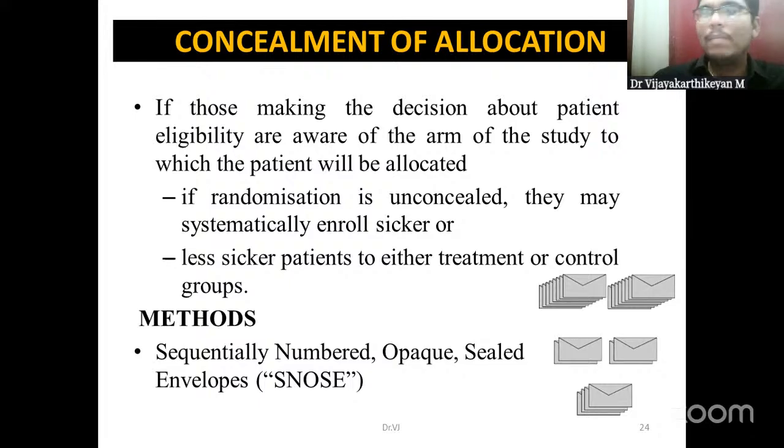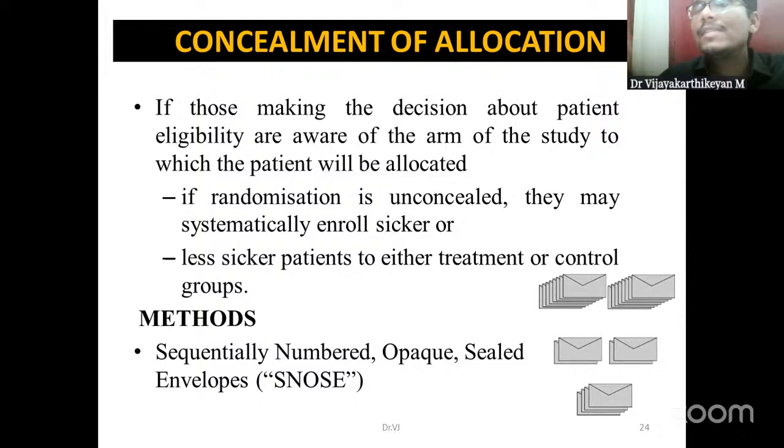Various methods can be employed for that. One type of method is Snow's technique. What they do is use sequentially numbered, sealed, opaque envelopes. Within the envelope, there will be a card stating which intervention the person has to go to. That will be sealed and numbered. The person who generates the allocation sequence will do all these processes, and he will hand it over to the person who is going to allocate the participants.